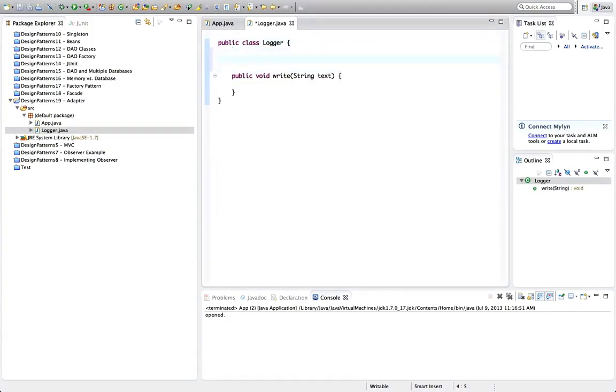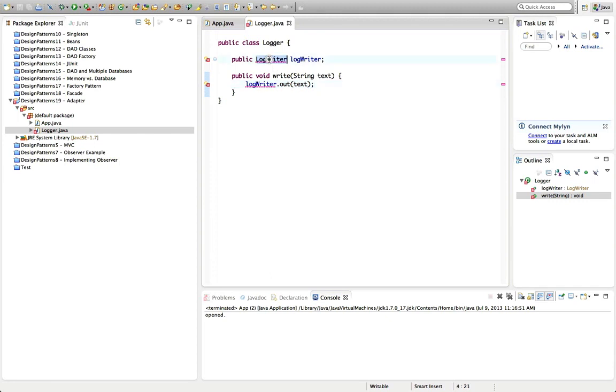It has a dependency on another class to actually do the writing. And let's say that class implements an interface. Let's say public, what should we call the interface? Let's call it LogWriter. And I'll call that variable logWriter. And then write just calls logWriter.out to output the text somewhere.